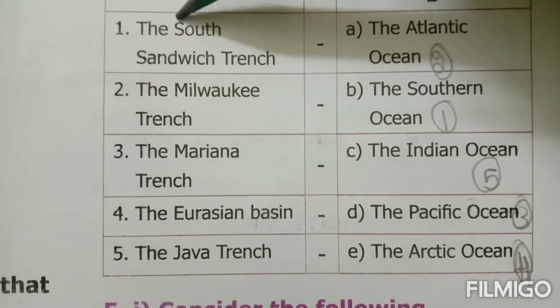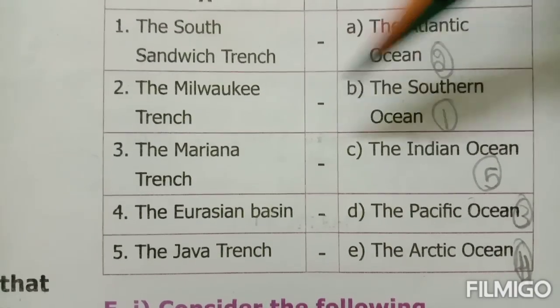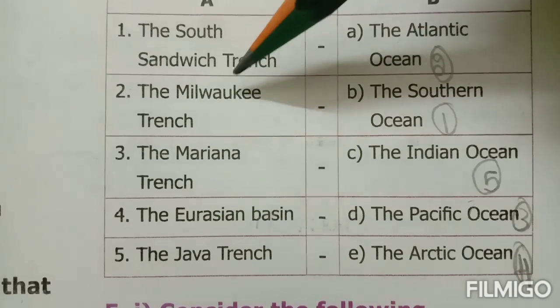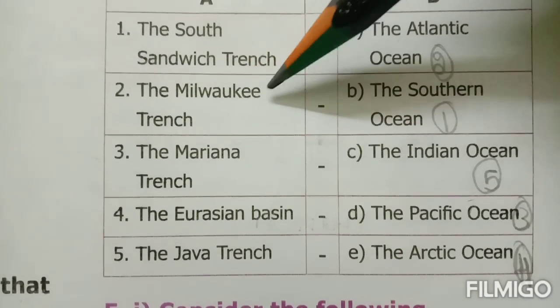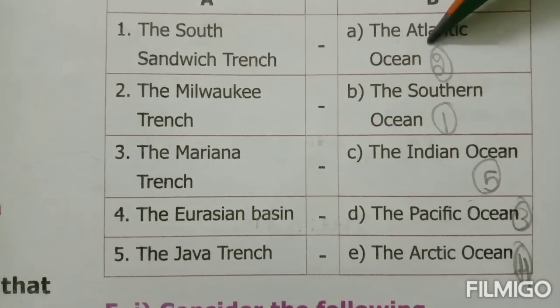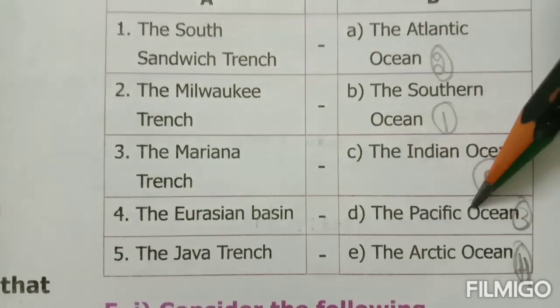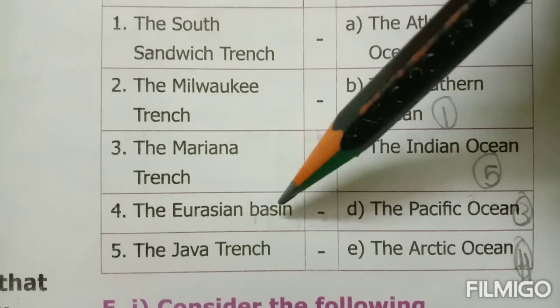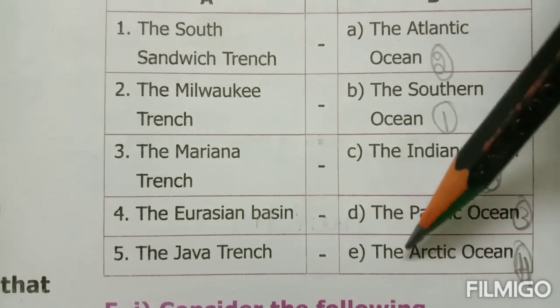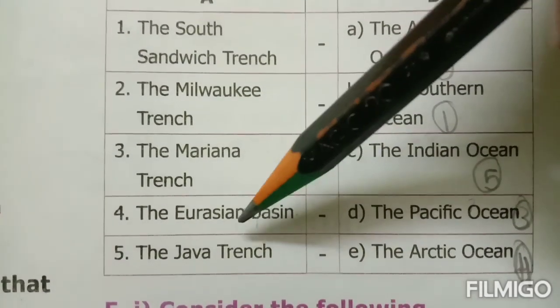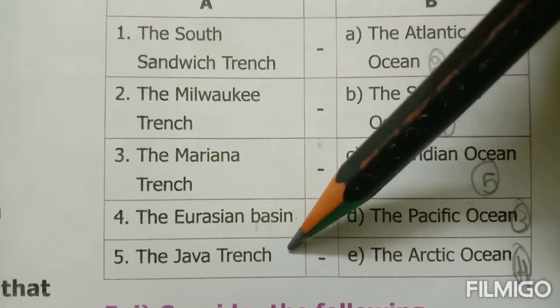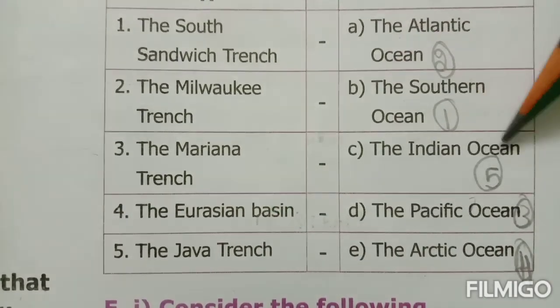So first one, the South Sandwich Trench is in Southern Ocean. The Milwaukee Trench is in Atlantic Ocean. The Mariana Trench is in Pacific Ocean. The Eurasian Basin is in the Arctic Ocean. And last one, the Java Trench is in Indian Ocean.